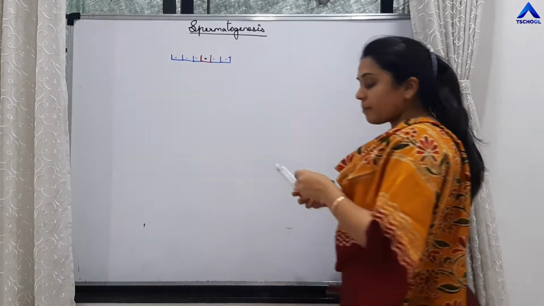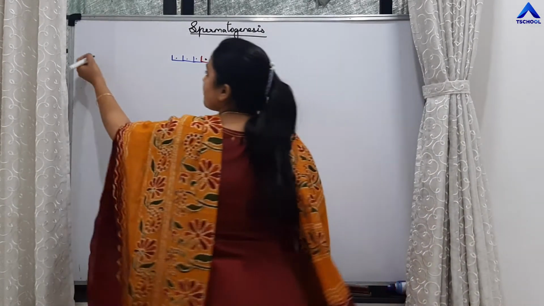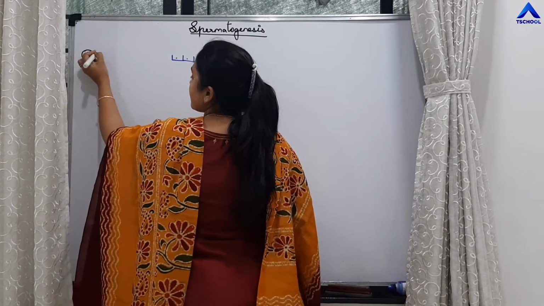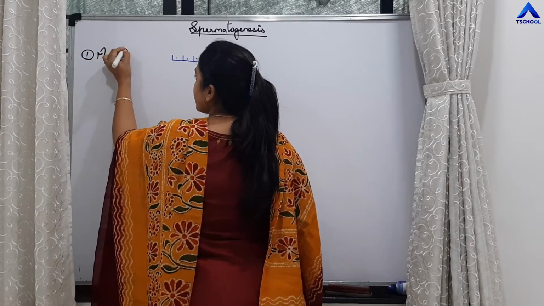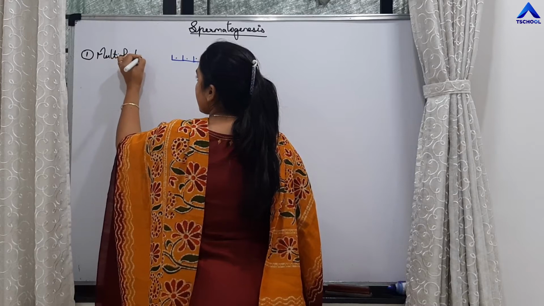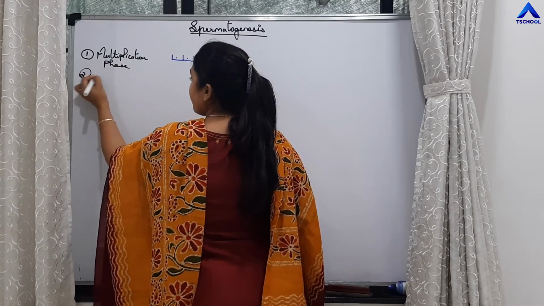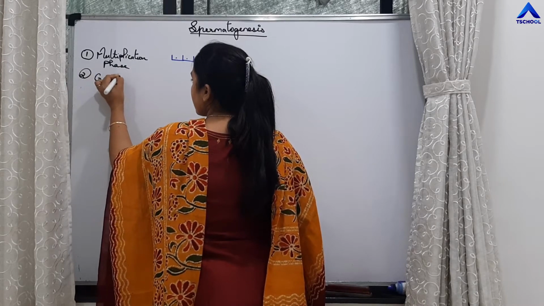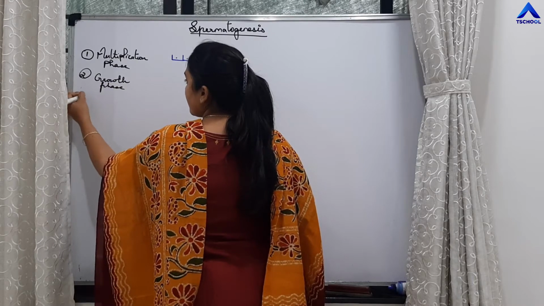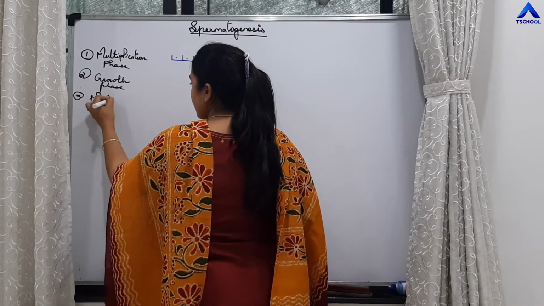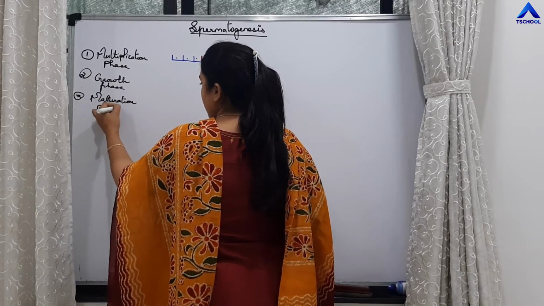Now this spermatogenesis process is divided into 3 steps. Which are those 3 steps? The first step is called multiplication phase. The second phase is called growth phase, and the third phase is called maturation phase.